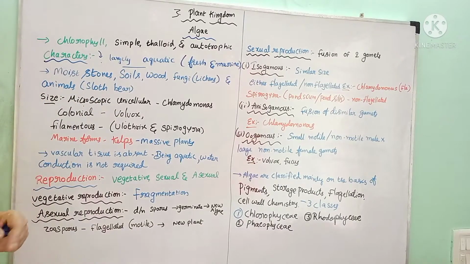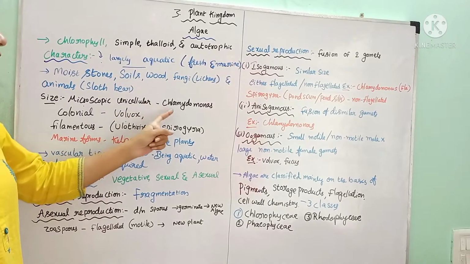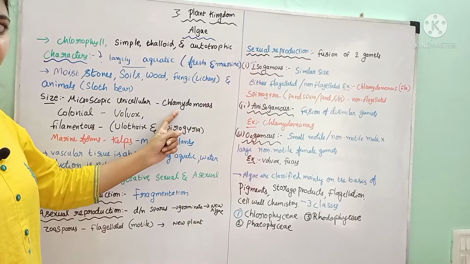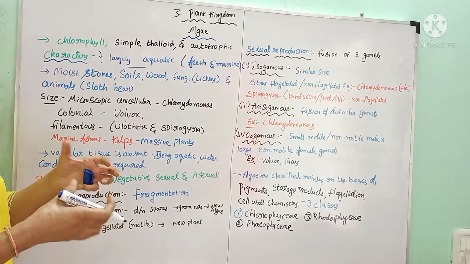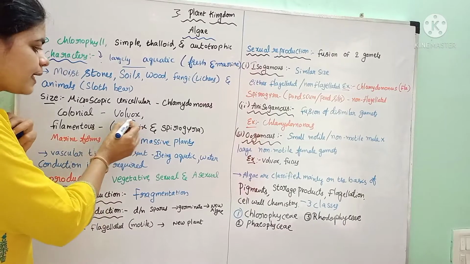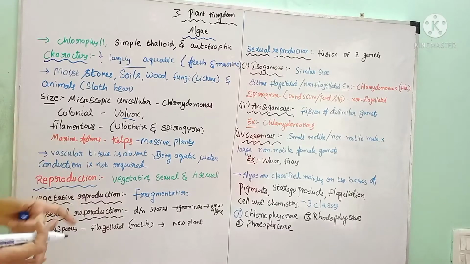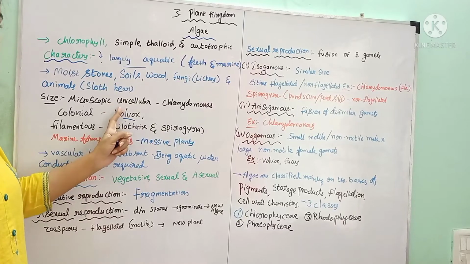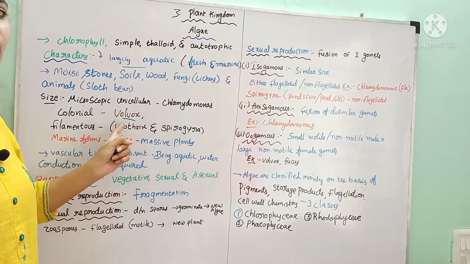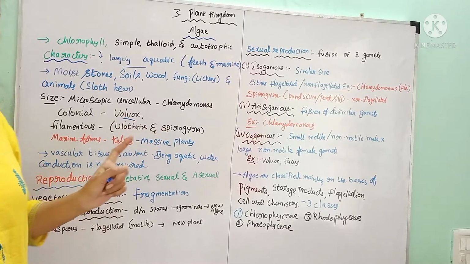See the size of the algae. Some of the members may be highly microscopic and unicellular organisms. Example, Chlamydomonas. We need to remember these examples. And some form colonies. Some algae group together and form colony-like structures. Example, Volvox. And some members form filament-like structures. Example, Ulothrix and Spirogyra. So, unicellular example is Chlamydomonas, colonial example is Volvox, and filamentous examples are Ulothrix and Spirogyra.